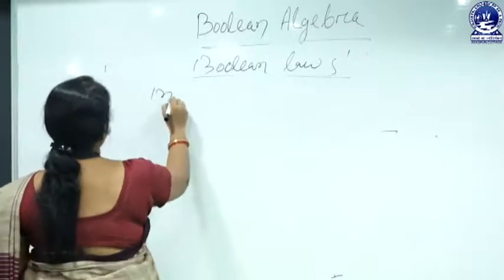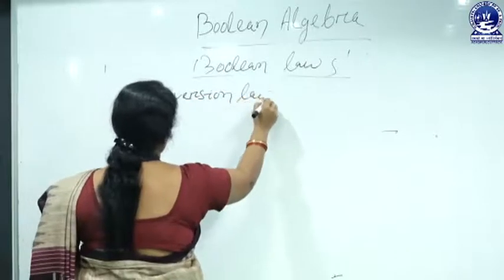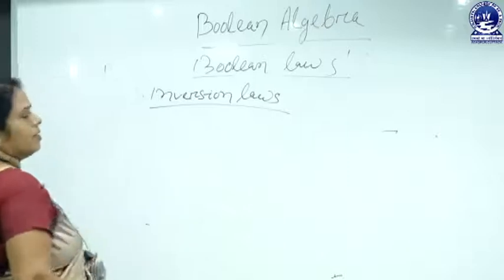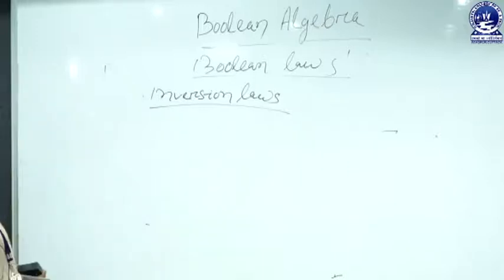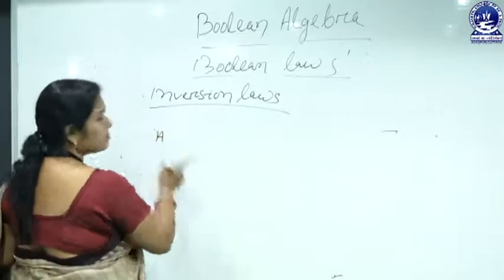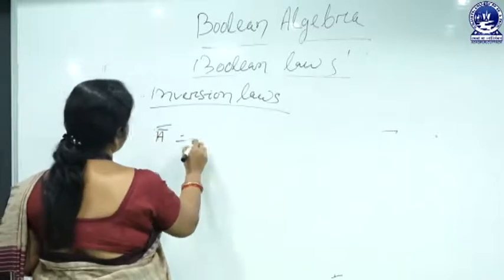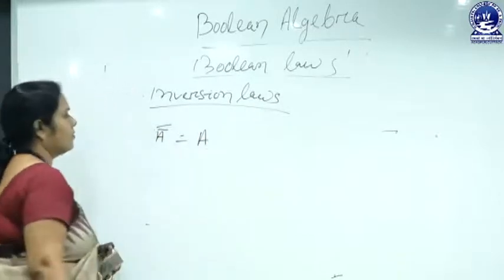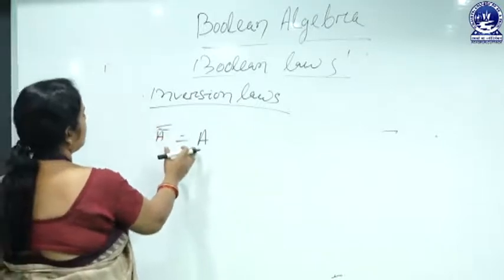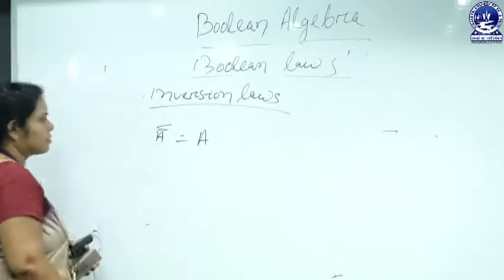Next one is the inversion law. The inversion law indicates that if we take the double inversion of any variable, it represents the original variable. If you take A bar of bar, then it is equivalent to A. This is the inversion law.